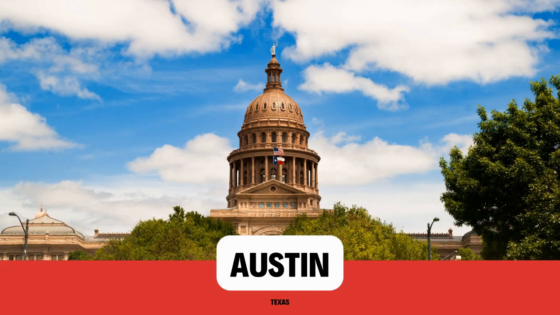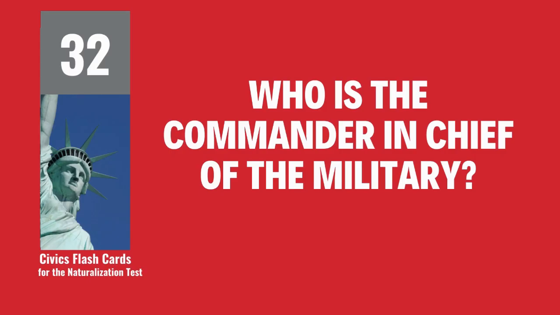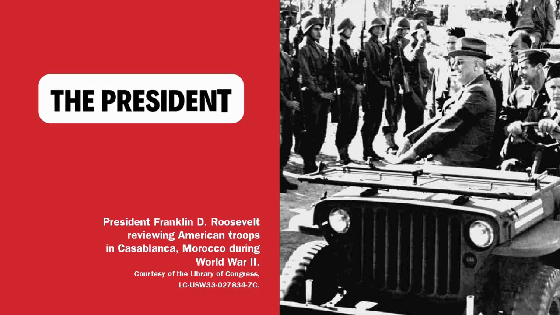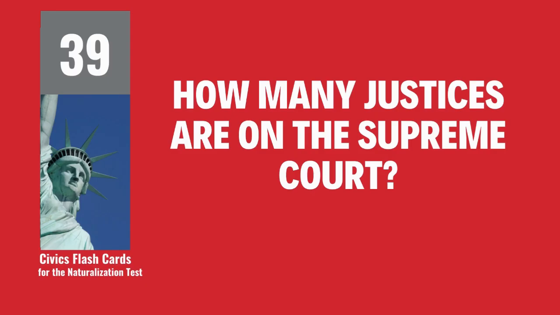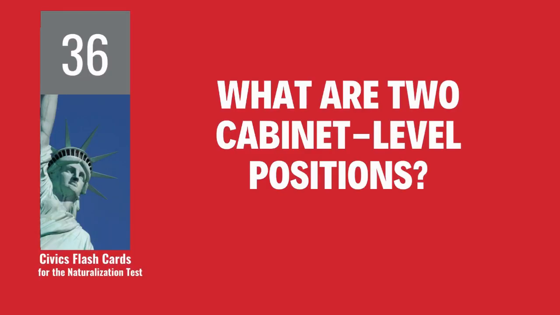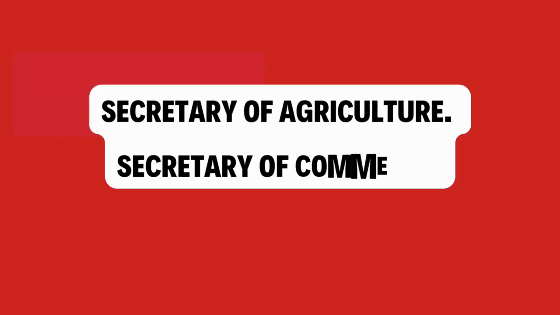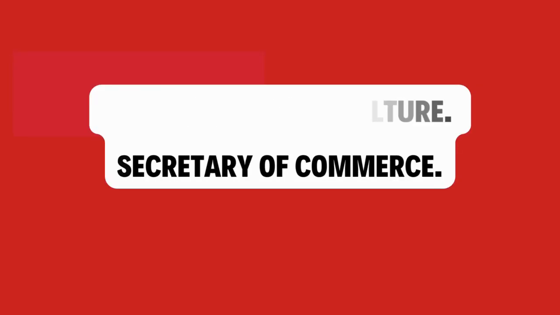Austin. Who is the Commander-in-Chief of the military? The President. How many justices are on the Supreme Court? 9. What are two cabinet-level positions? Secretary of Agriculture. Secretary of Commerce.